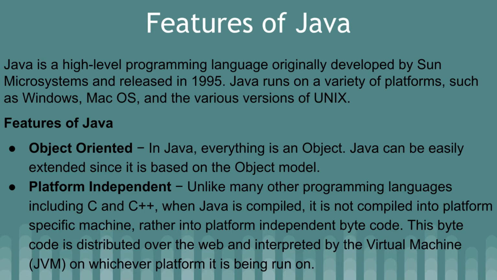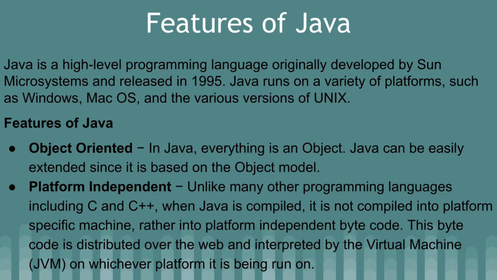If I talk about object oriented, in Java everything is an object. Java can be easily extended since it is based on the object model. Now, how is it platform independent? Unlike many other programming languages, including C and C++, when Java is compiled, it is not compiled into platform-specific machine code, but rather into platform independent bytecode.